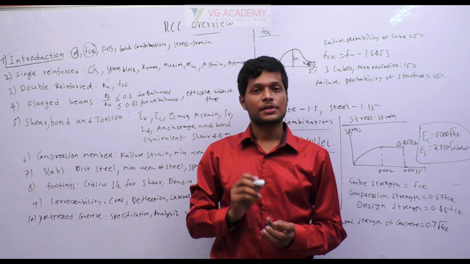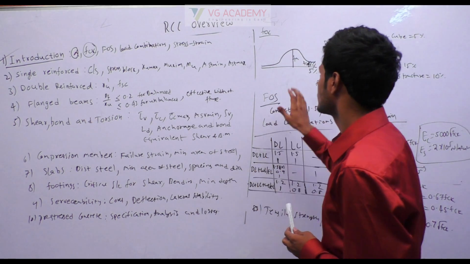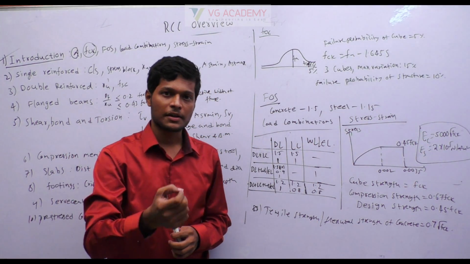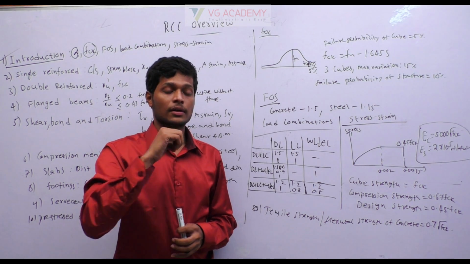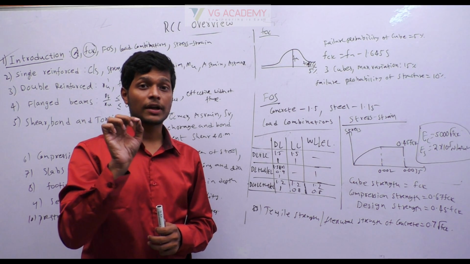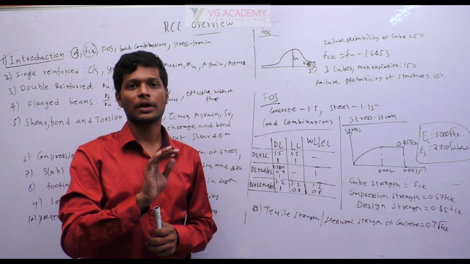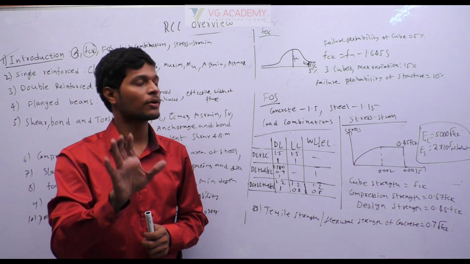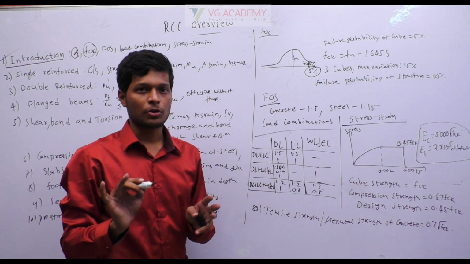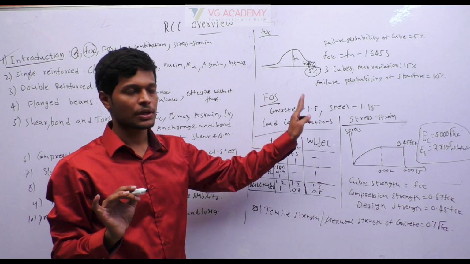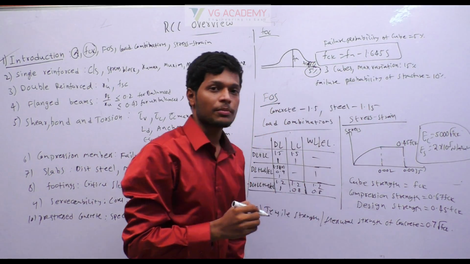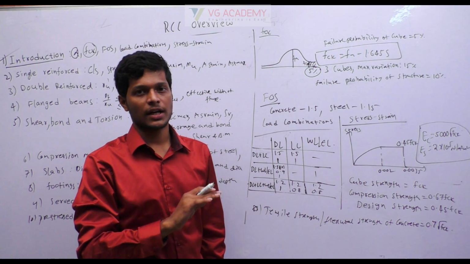Next important topic, characteristic strength of concrete. This is the graph that shows the characteristic strength of concrete. What is characteristic strength? The strength at which you have a 5% probability of failure for a cube. This is not for concrete, remember, this is for cube strength only. You have a 5% probability of failure for cube strength based on the normal distribution curve. The formula is fck equals mean strength minus 1.645 into standard deviation.